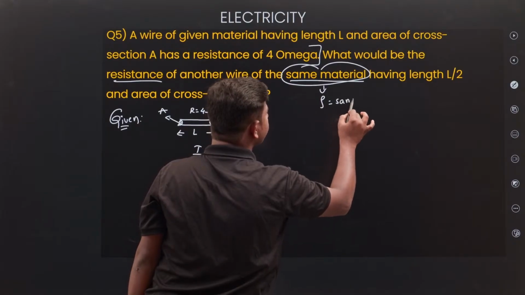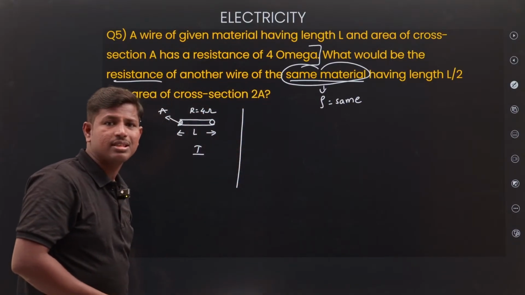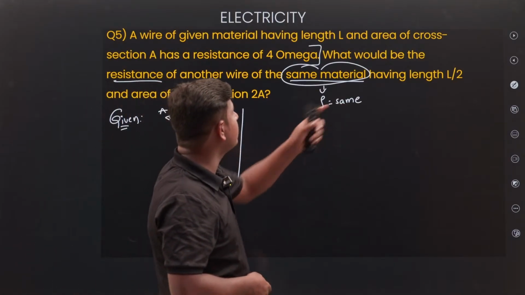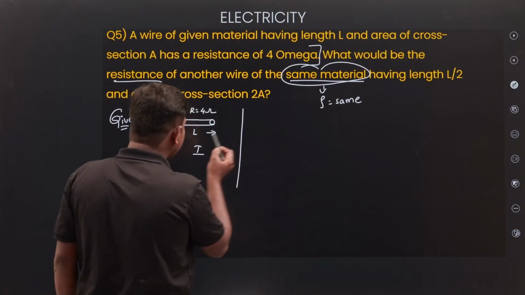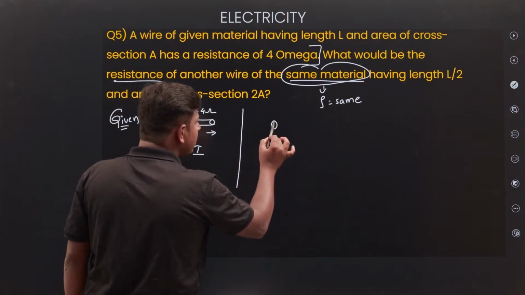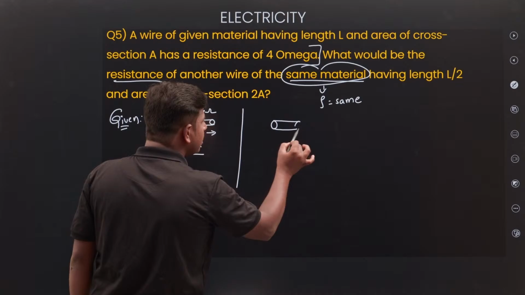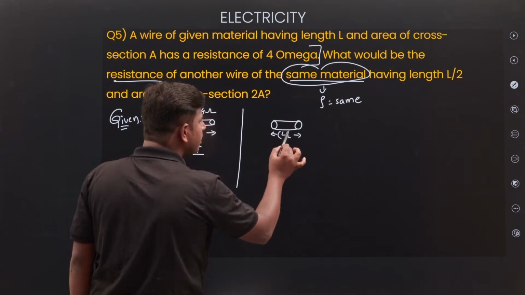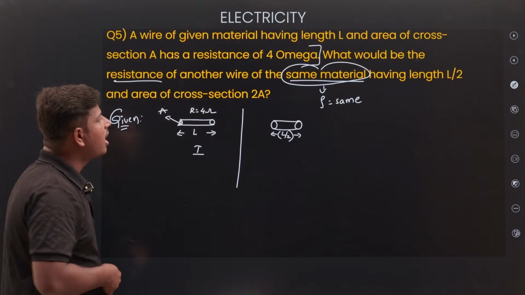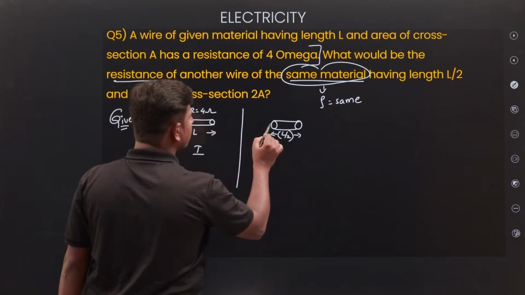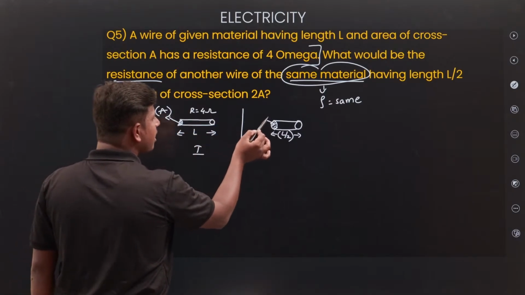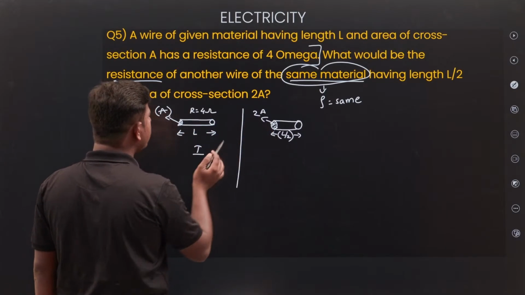Rho value is the same because resistivity depends upon the nature of the material only. Having length, if this is L, the other is L by 2. Length reduces to half. Here area of cross section is A, here area of cross section is 2A.